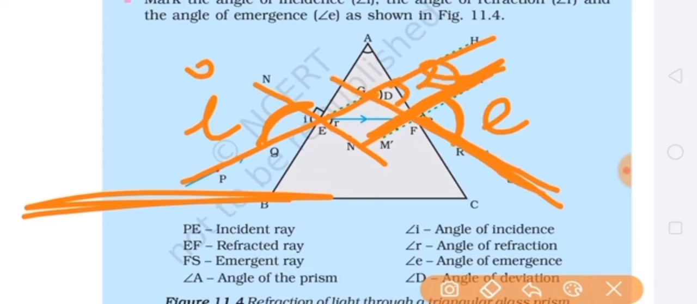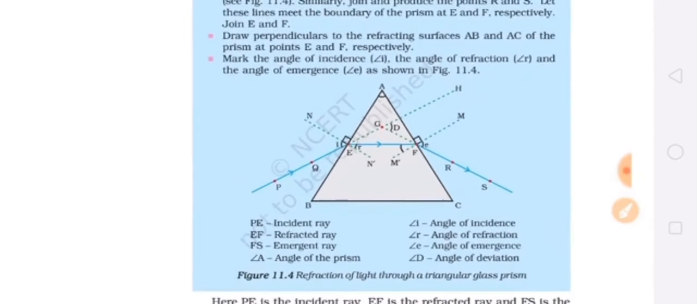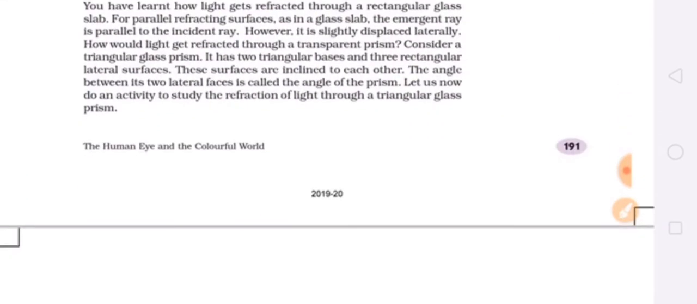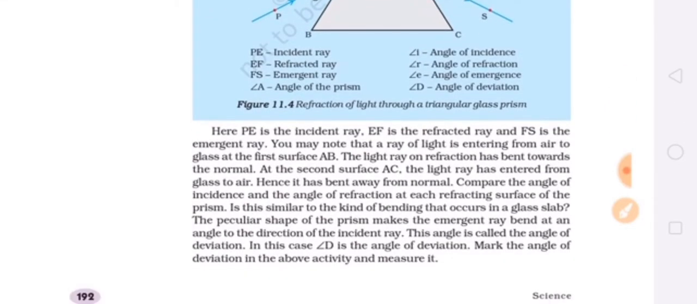And this I have told you, this is the angle of deviation. So these are the three angles, angle I, angle E and angle D, and angle A I have told you before. These are the angles and rays which you can see in the diagram, and you have to do this activity in your notebook also by drawing the figure. In all these theory parts, all these things are given which I have explained to you through this activity.